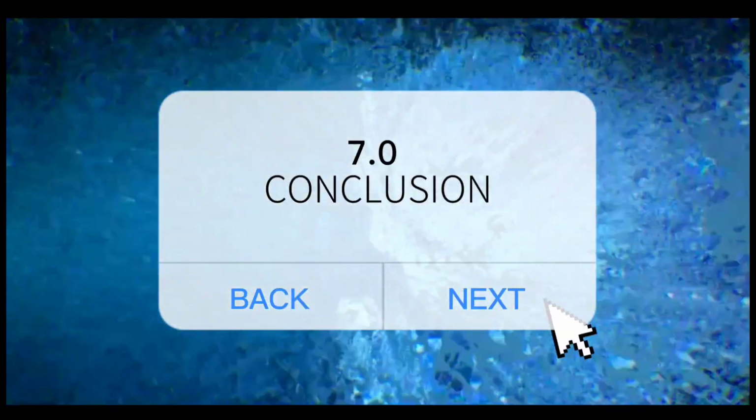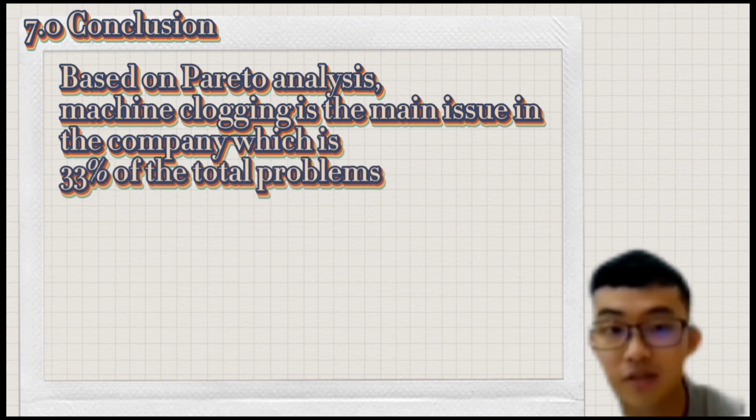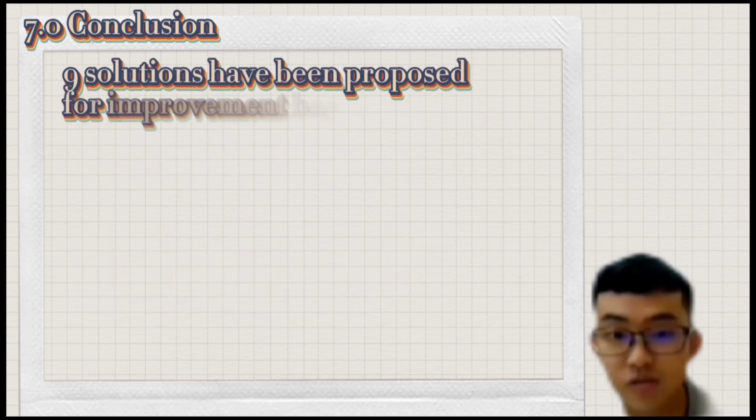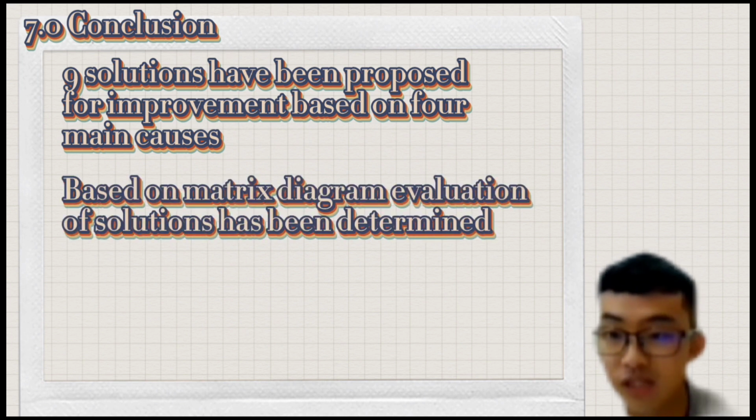7.0 Conclusion. Based on the Pareto analysis, machine clogging is a main issue in the company, which is 33% of the total problems. 4 main causes have been identified through the Ishikawa diagram and relationship diagram: number 1, machine clogging; number 2, an overloaded machine; number 3, a lack of employees; and number 4, a lack of strategy. 9 solutions have been proposed for improvement based on the 4 main causes. Based on the matrix diagram evaluation, 3 priority solutions have been identified.